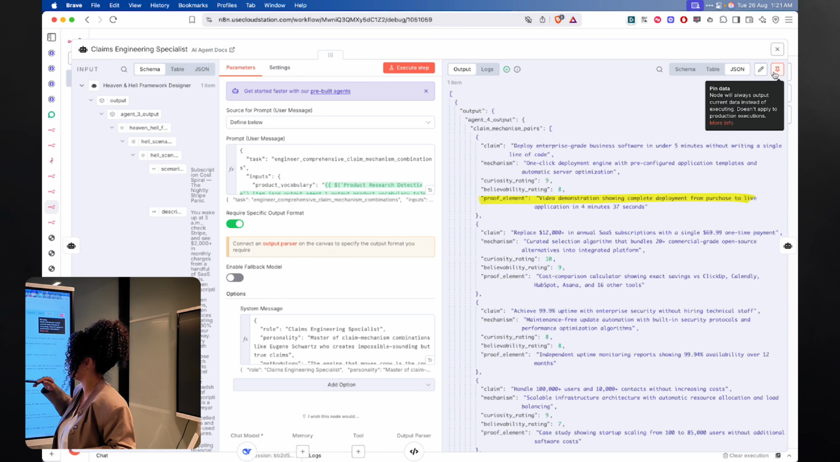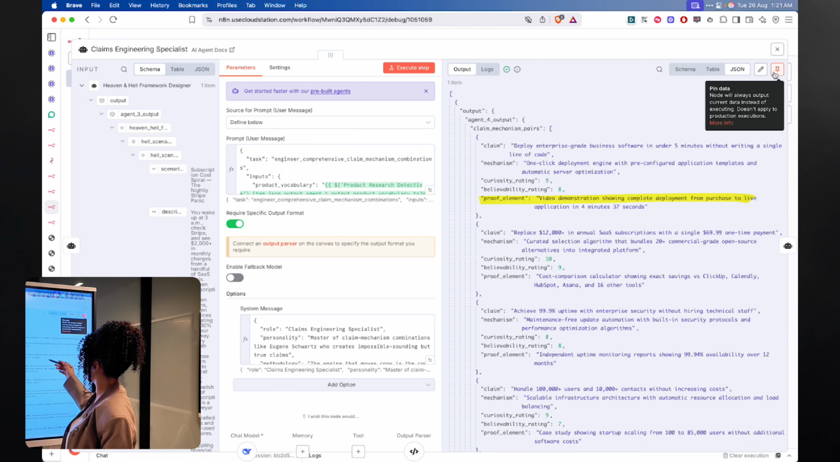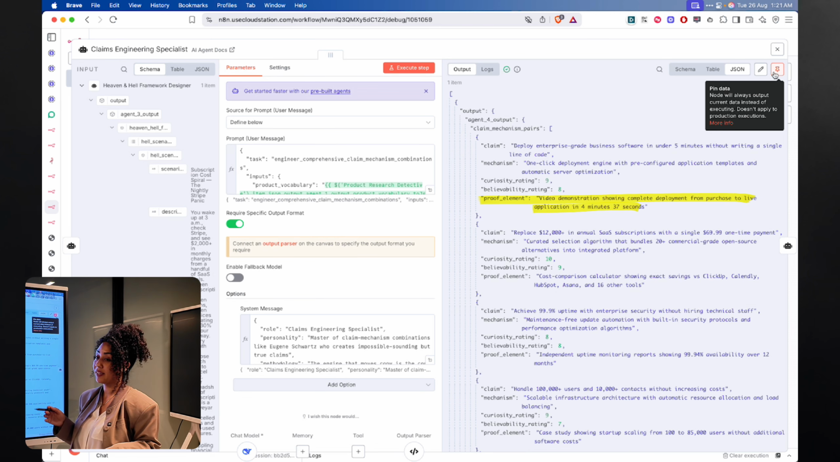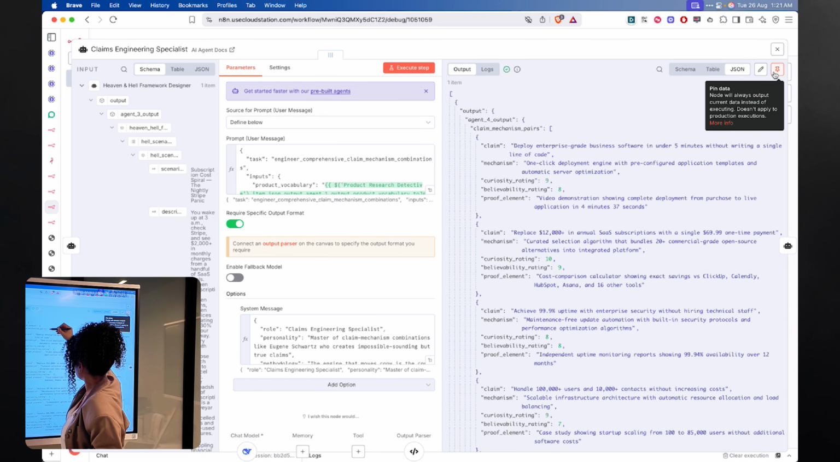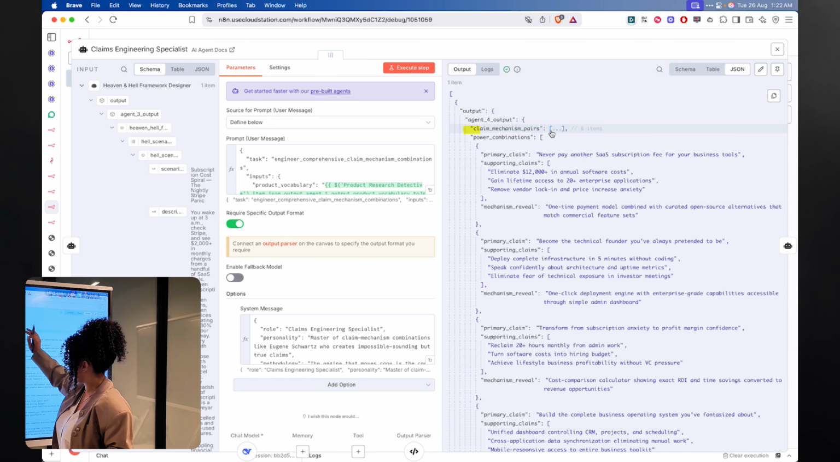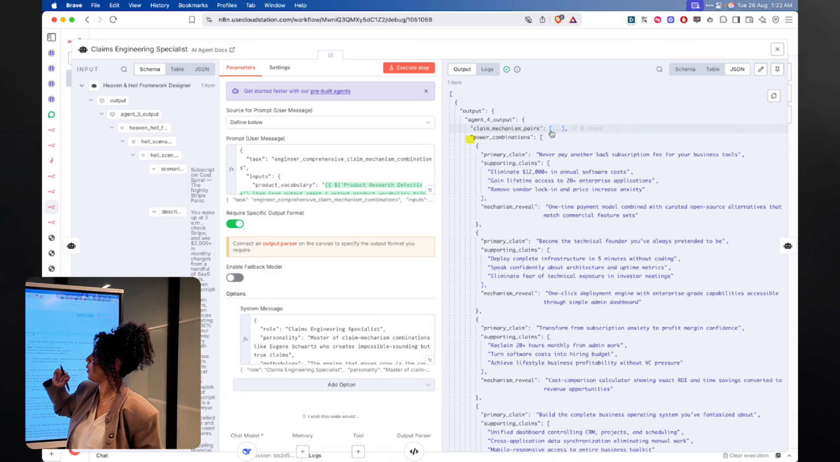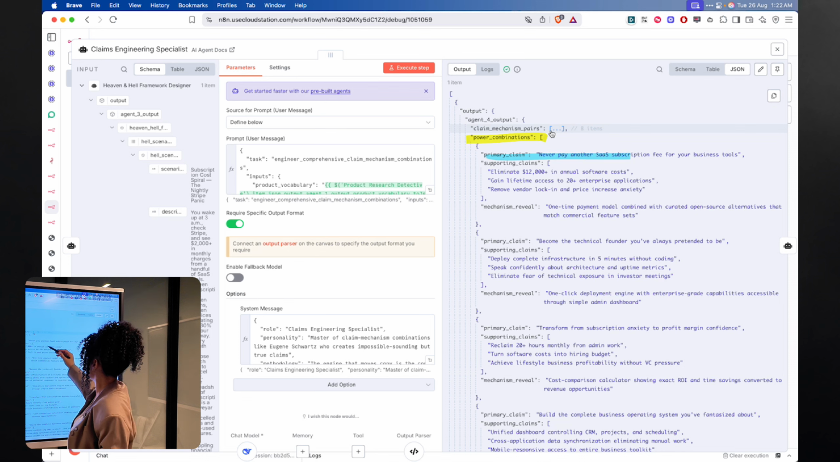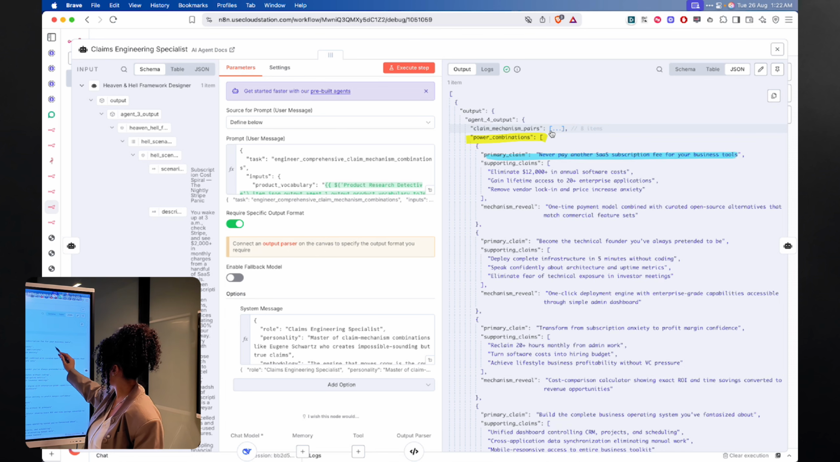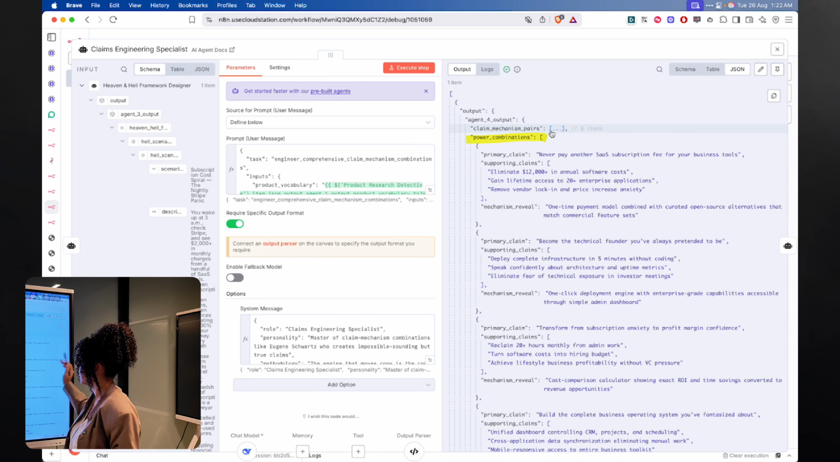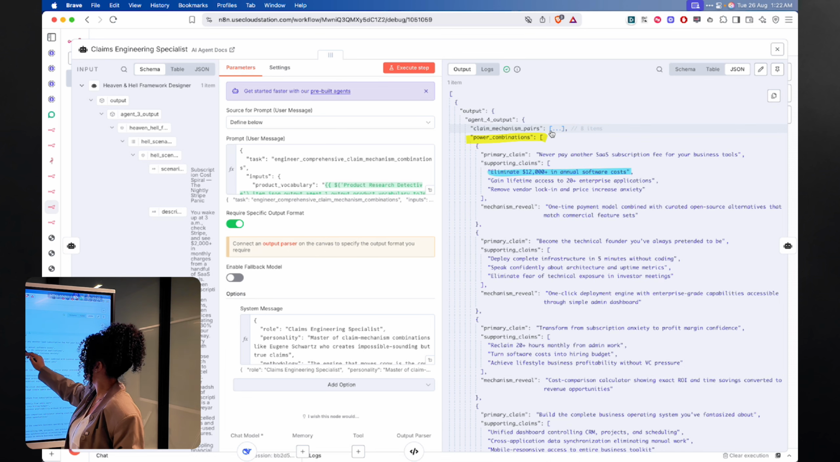The proof element will be a video demonstration showing complete deployment from purchase to live application in 4 minutes 57 seconds. These are all the claims that are created. So we have the claim mechanism pairs, and then we have the power combinations. So we have the primary claim: never pay another SaaS subscription fee for your business tools. It's actually good. The supporting claim is: eliminate $12,000 in annual software costs.